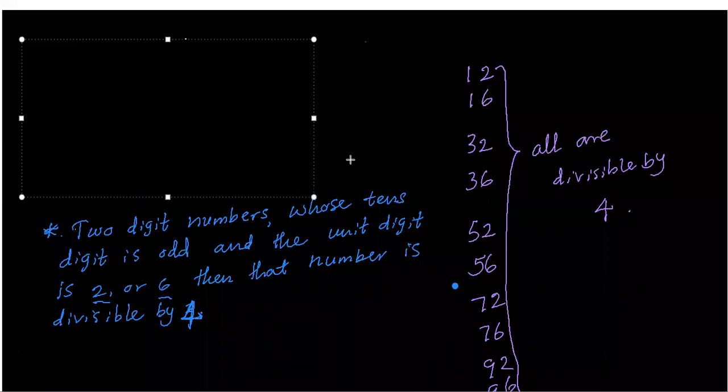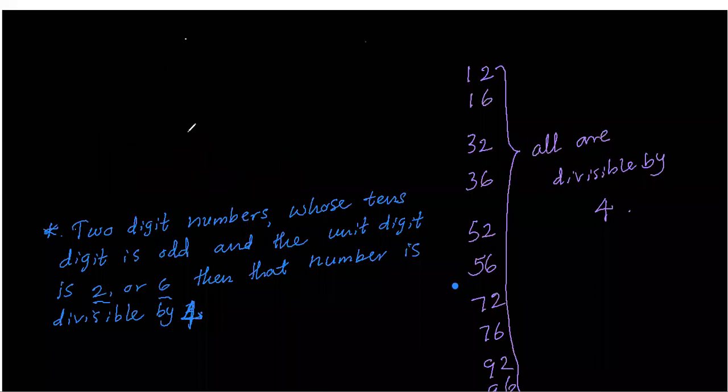Another rule is there for the divisibility of numbers by 4. Now we can take a number like this, whose tens digit is even.